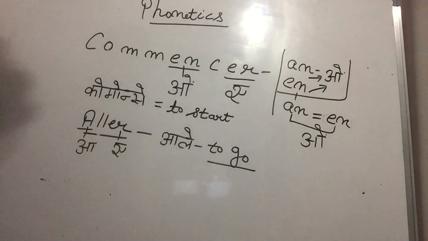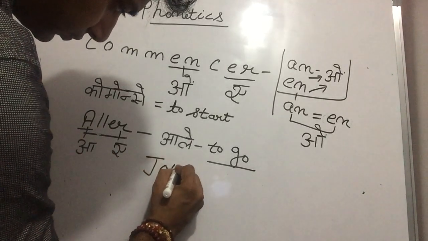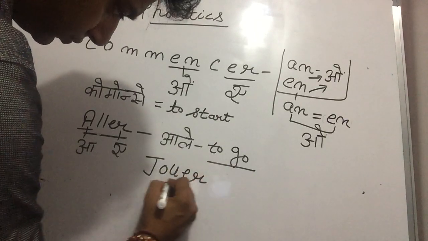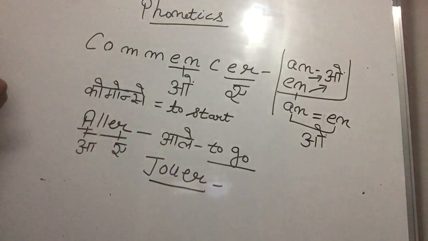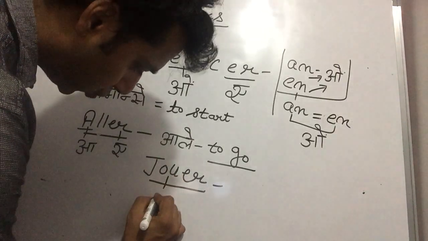For example, okay, we have one more word, which is Jouer. Paji, one thing you have to understand, OU sound is OU in French.